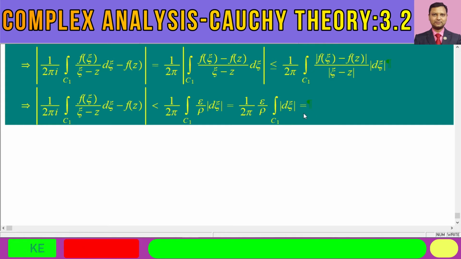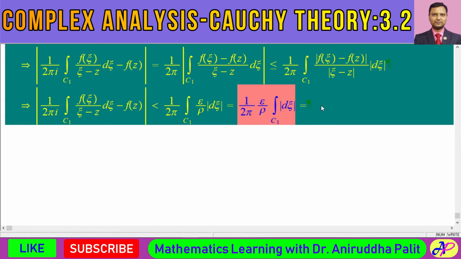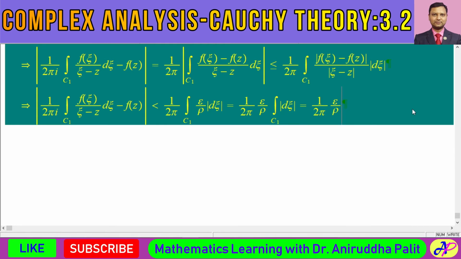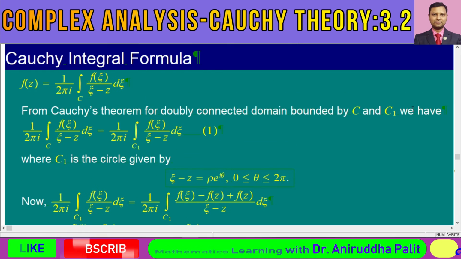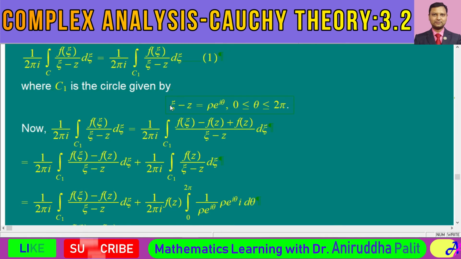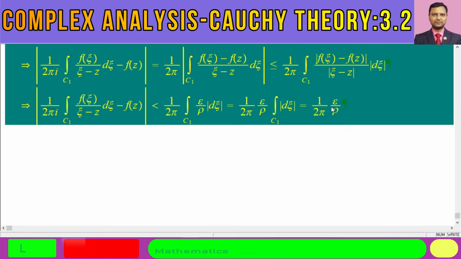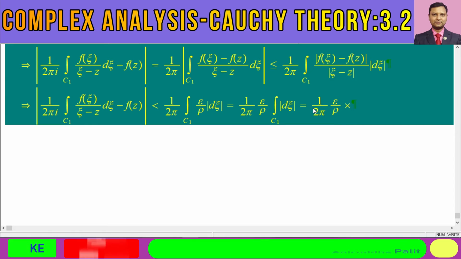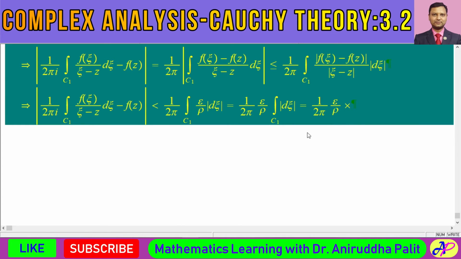So this integral is actually the length of the curve C1. C1 is a circle with radius rho, and therefore the length of that curve is equal to twice pi rho.